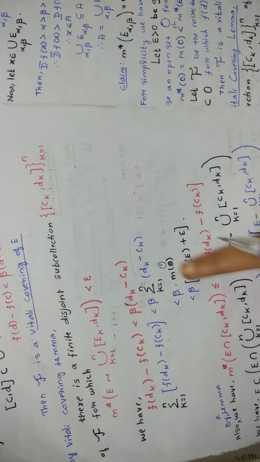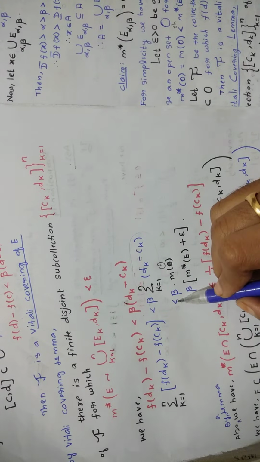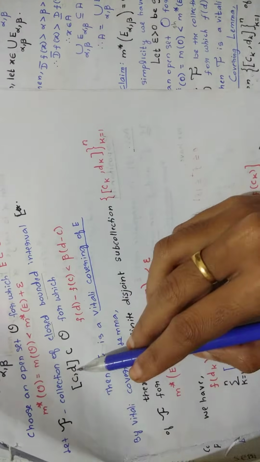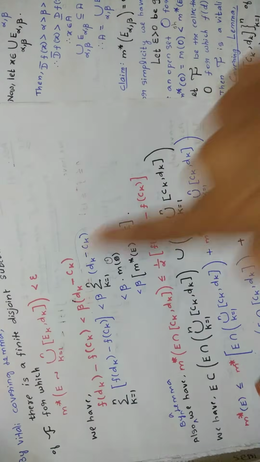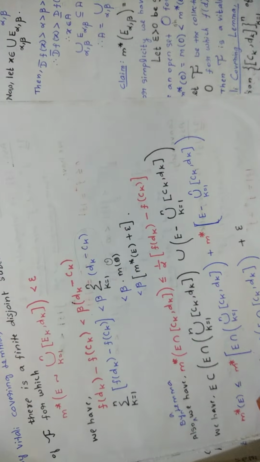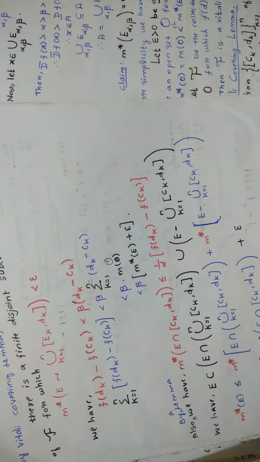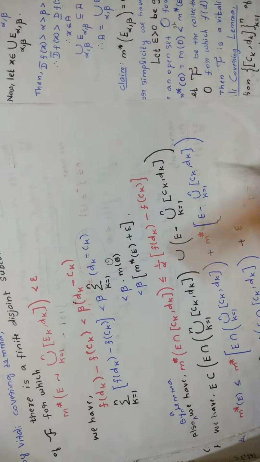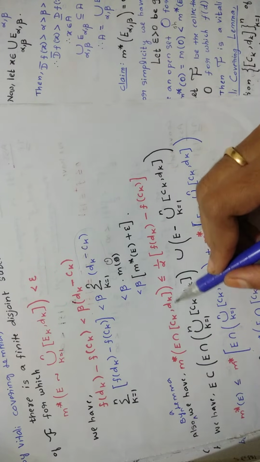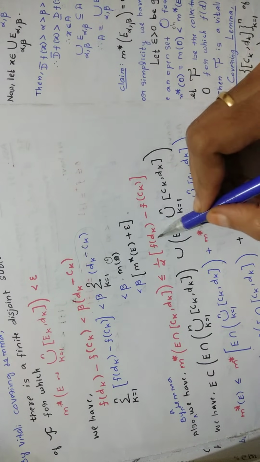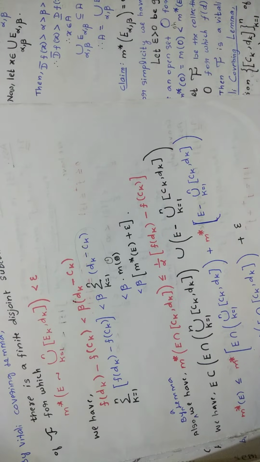Here also you are putting a less than, the reason being that this interval is present inside this O. That is why less than beta of. Can you understand this? Now you have a lemma, and from this lemma you write this result. We have to memorize it: M star of E intersection [ck, dk] less than or equal to 1 by alpha times (f(dk) minus f(ck)). I will tell you, is there any short trick to keep this in your mind? E intersection [ck, dk].